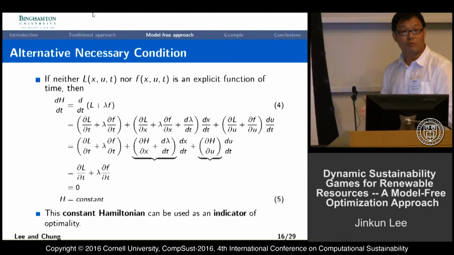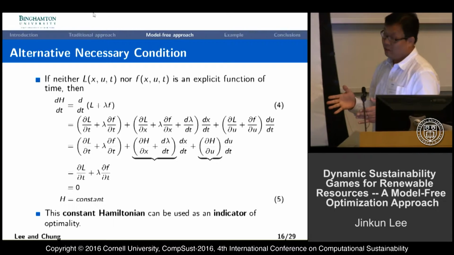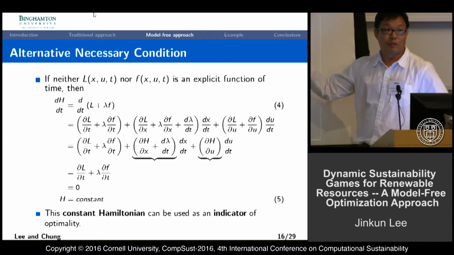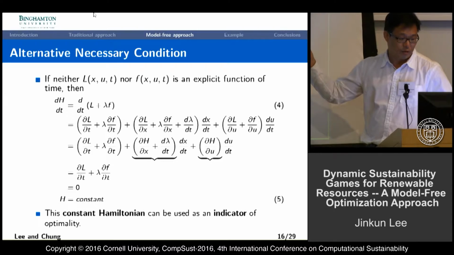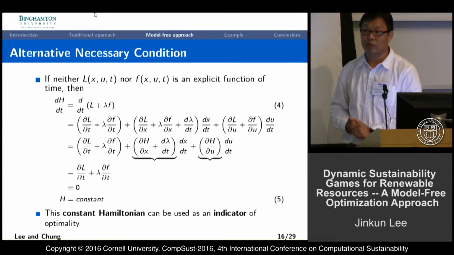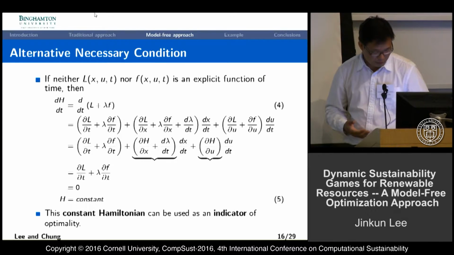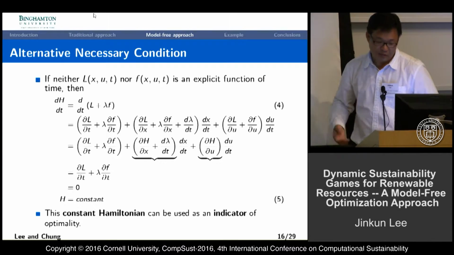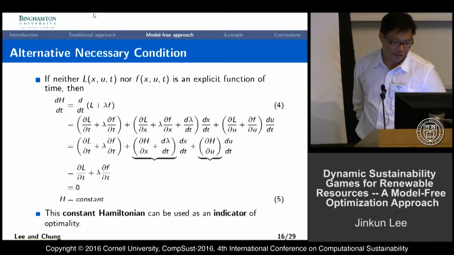That means if the control trajectory is optimal, the Hamiltonian should keep a constant value throughout the control time. So we got the idea that the constant Hamiltonian can be used as an indicator of optimality, even though it's a sort of necessary condition.